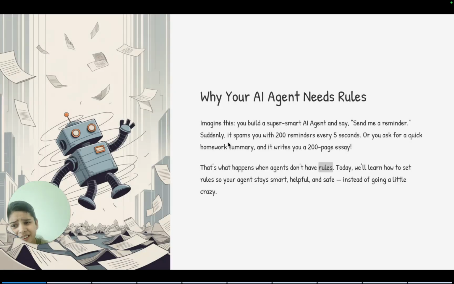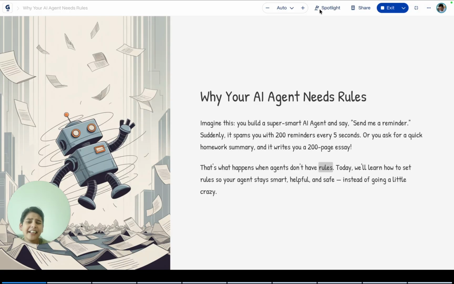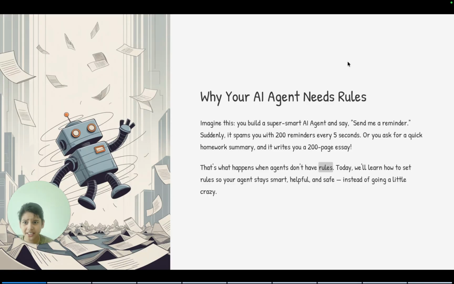Imagine this. You build a super smart AI agent and say, send me a reminder. And suddenly, it spams you with 200 reminders every 5 seconds. Then, you ask for a quick homework summary. Then it writes you a 200-page essay. So that's what happens to agents that don't have rules.